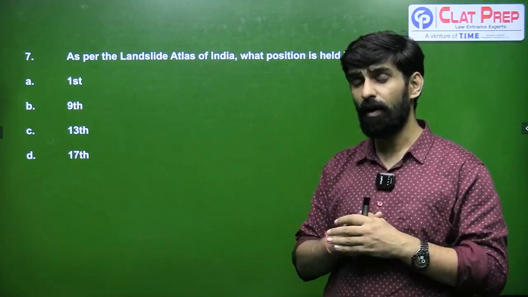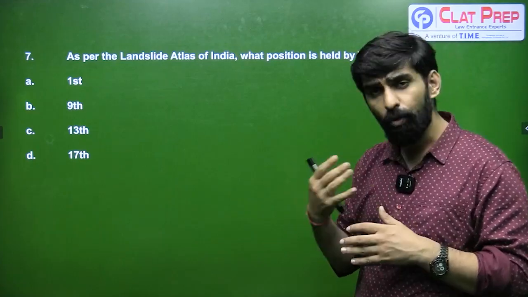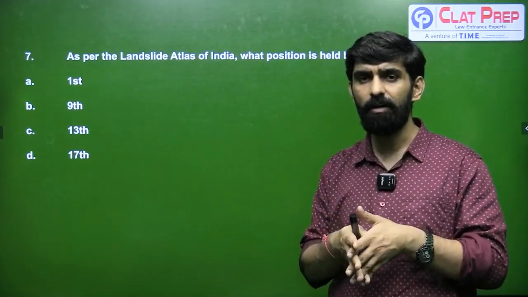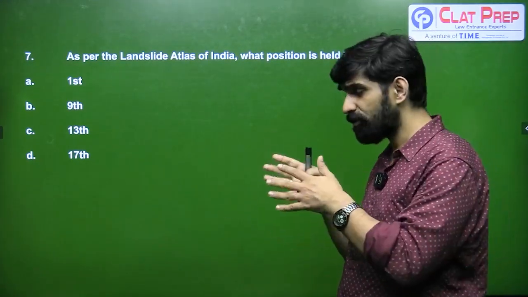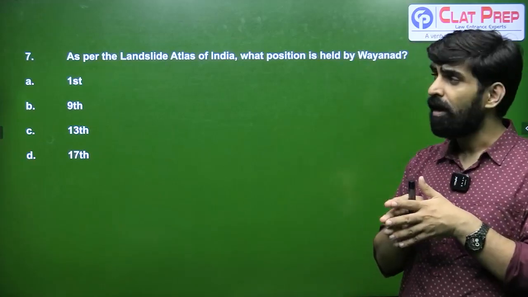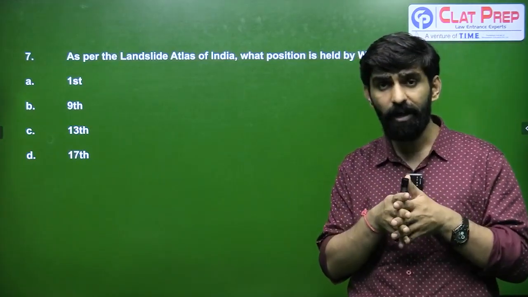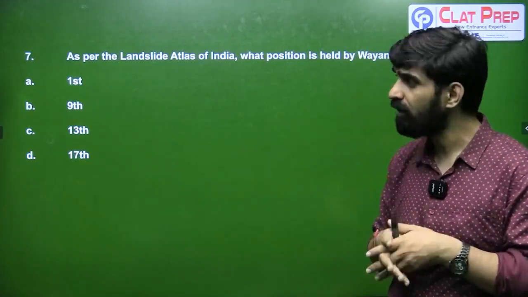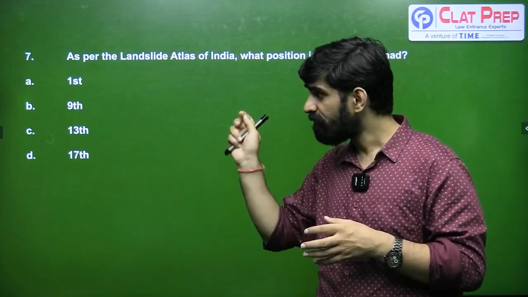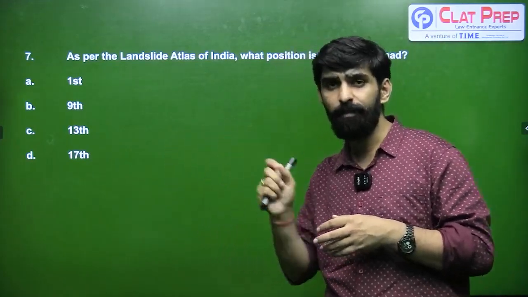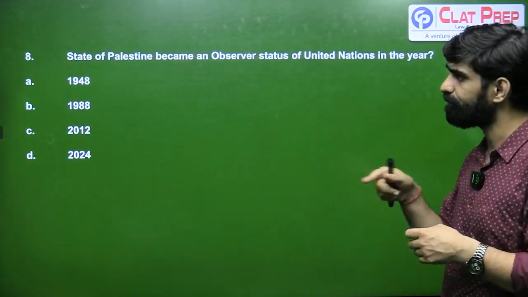Next question is, as per the landslide atlas of India, what position is held by Wayanad, which recently saw a devastating landslide? We are still awaiting the latest casualty figure, but as of now more than 200 people have been confirmed dead, and more than 200 people are still missing. As per the landslide atlas, Wayanad stands at 13th place when it comes to landslide proneness.